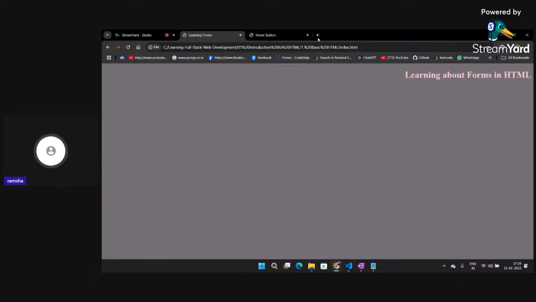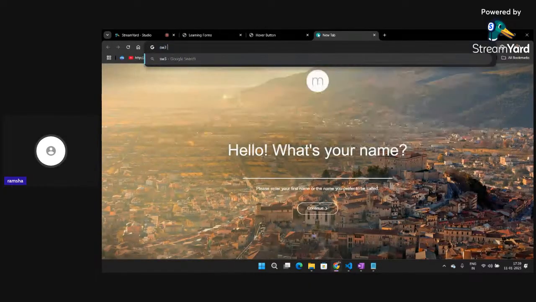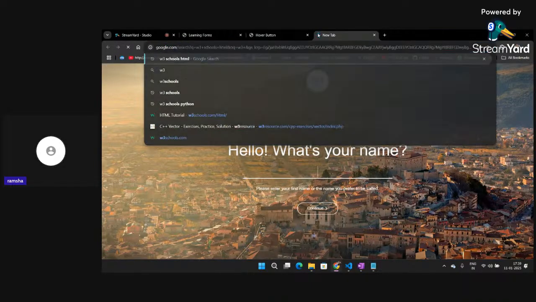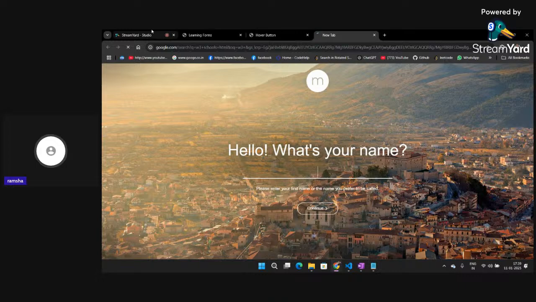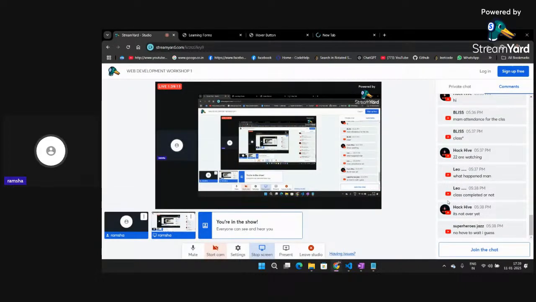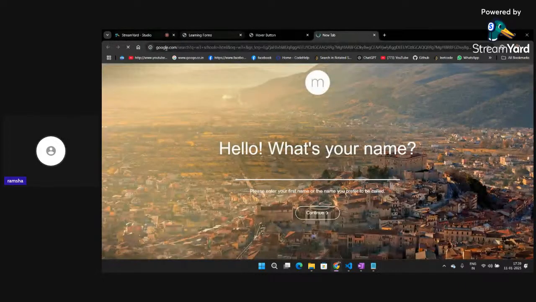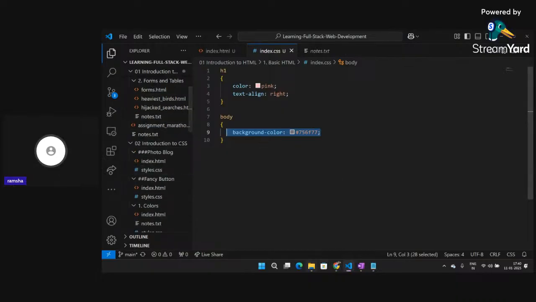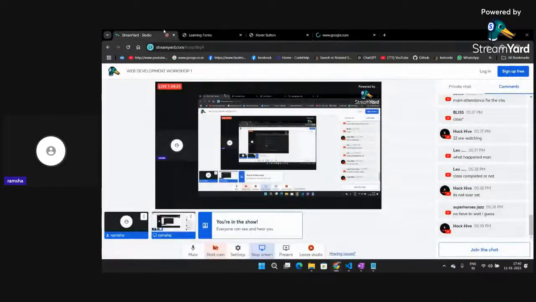Similar to this, if you go to the W3 Schools documentation, you will be able to see a lot of attributes regarding CSS also. Again, you don't have to remember all of them, but you need to practice them so that you know what all attributes are present in CSS. Now I think the part that I had prepared for now is done.